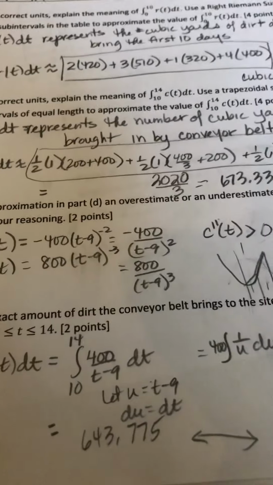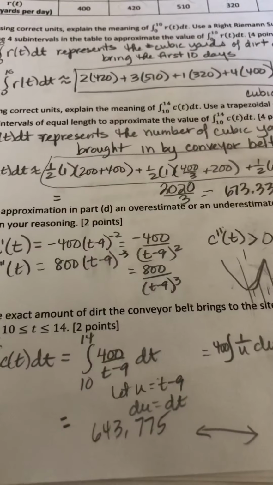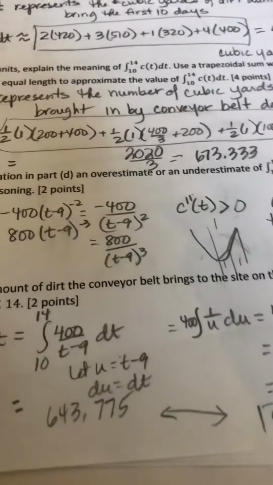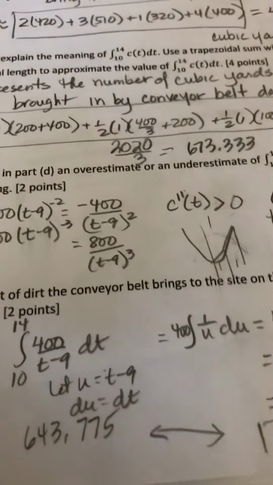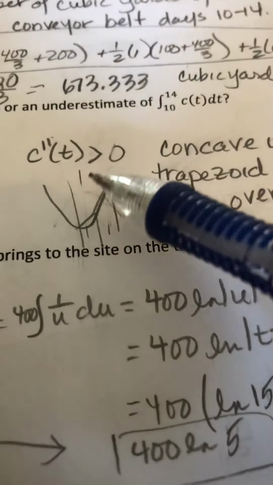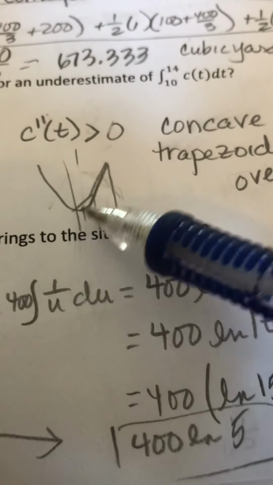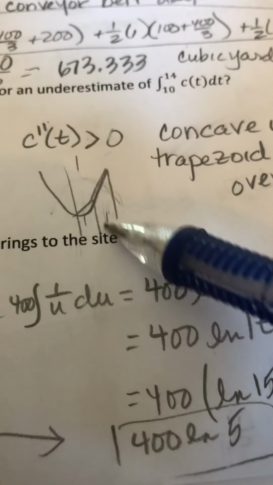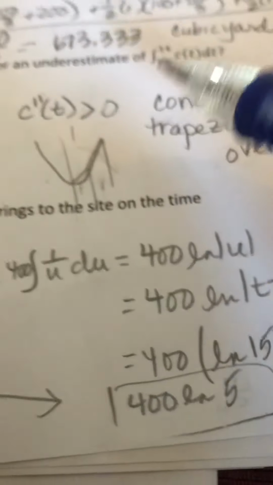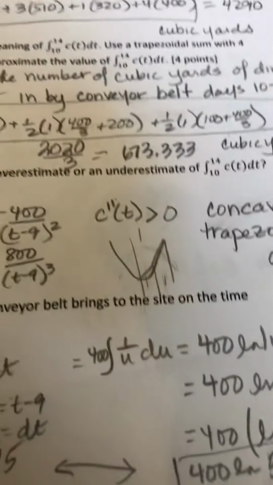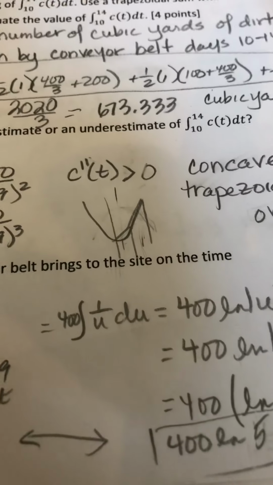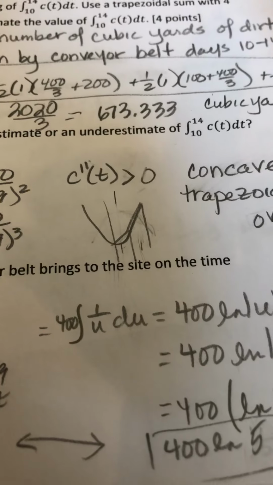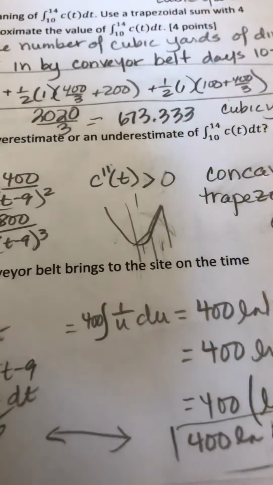For a trapezoidal approximation, we know if it's an over or underestimate based on the concavity. The rules for a trapezoid are different than for tangent lines. Just draw a concave up function and draw in the trapezoid, and we see the trapezoid goes above the function, so it's an overestimate. If we were to do a tangent line, it'd be below, so that'd be an underestimate. When the function's concave up, the trapezoid is an overestimate. When it's concave down, the trapezoid is an underestimate.